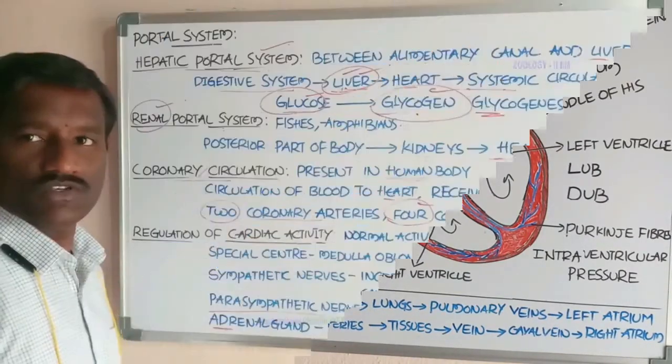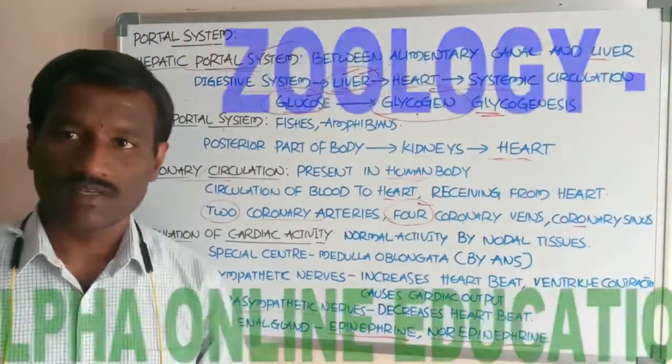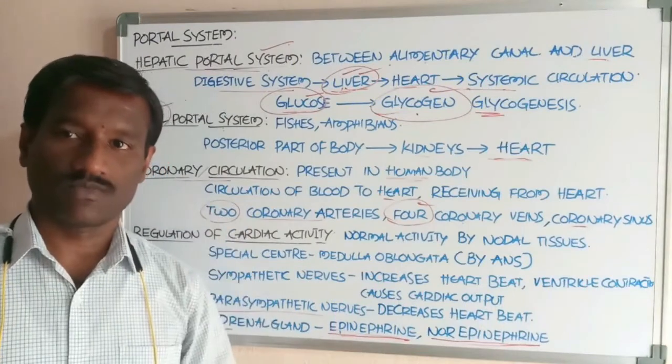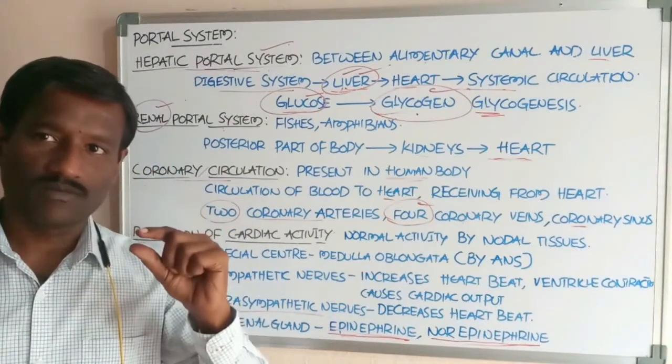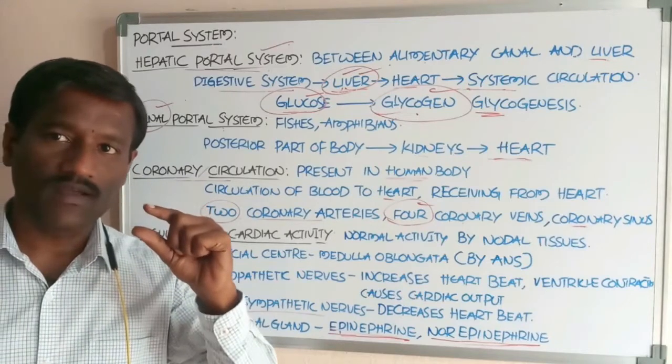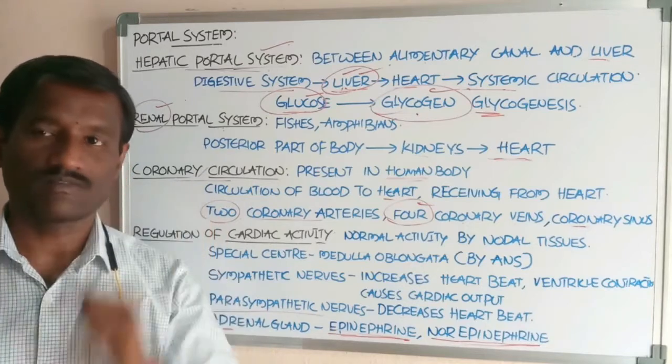Okay students, now we are going to discuss the portal system. What is the meaning of the portal system? The portal system is carried out by one of the blood vessels, which is called the portal vein.